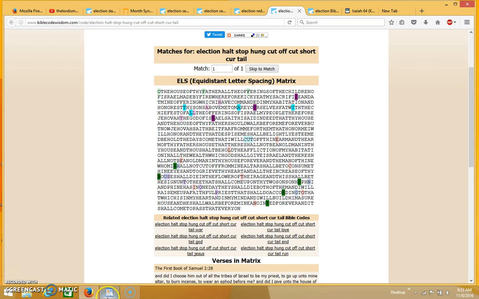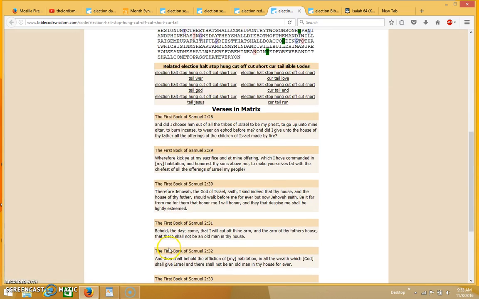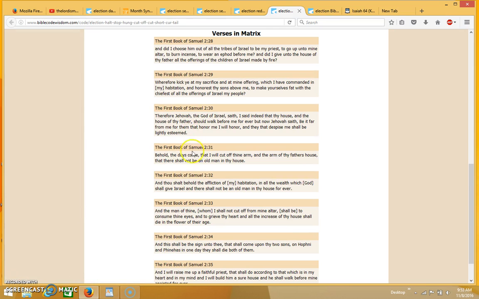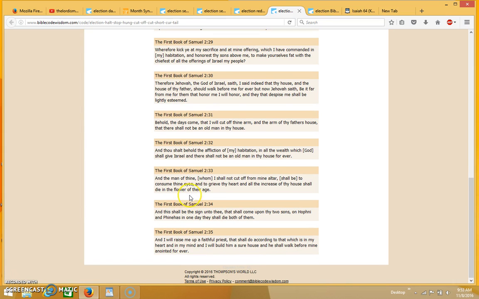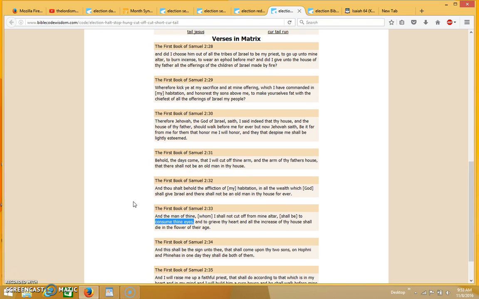Now, another thing that I had noticed about this table was that in the text over here, it had this really peculiar phrase which says, "And the man of thine whom I shall not cut off from mine altar shall be to consume thine eyes, and to grieve thy heart, and all the increase of thy house shall die in the flower of their age."